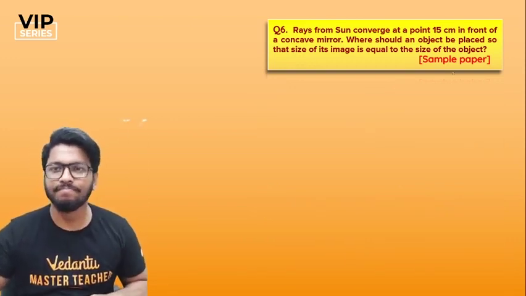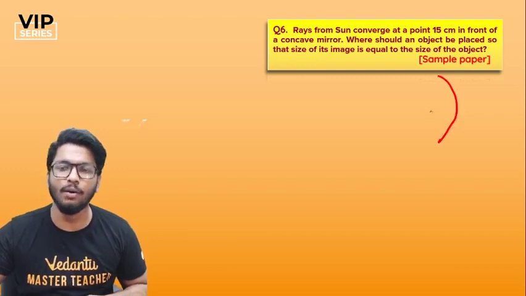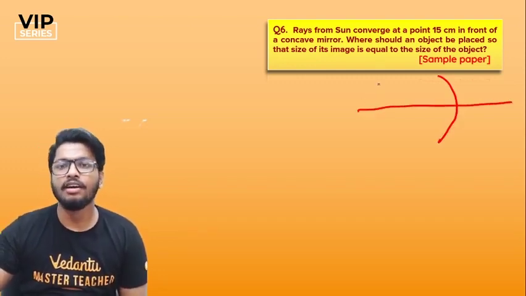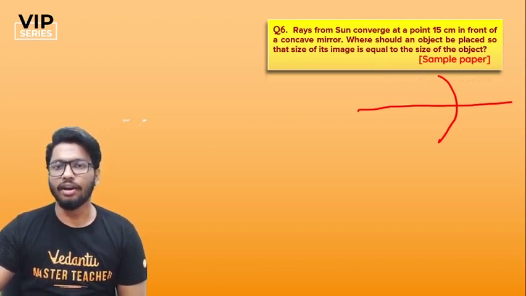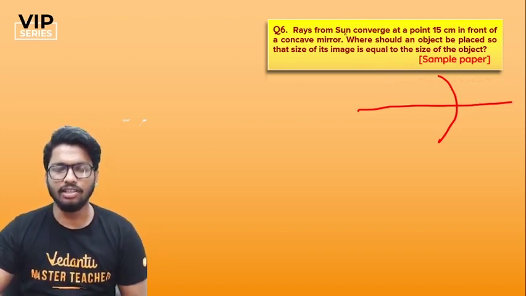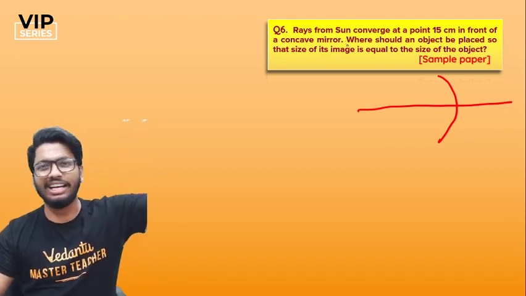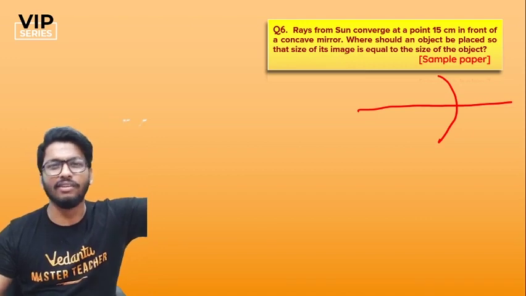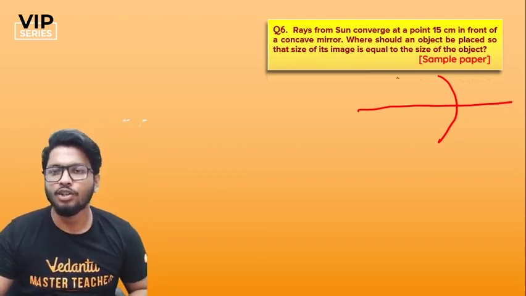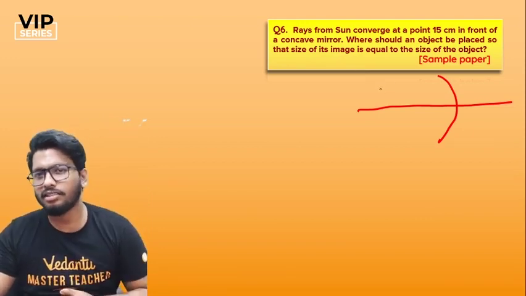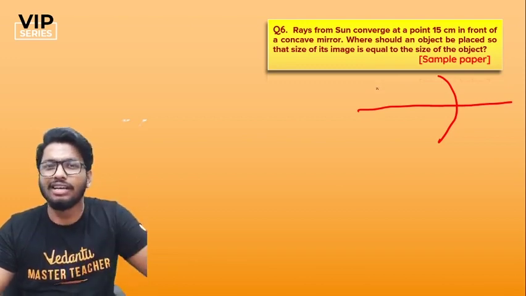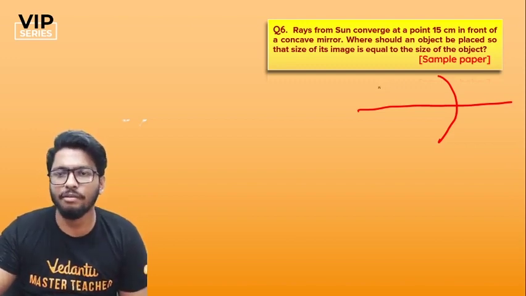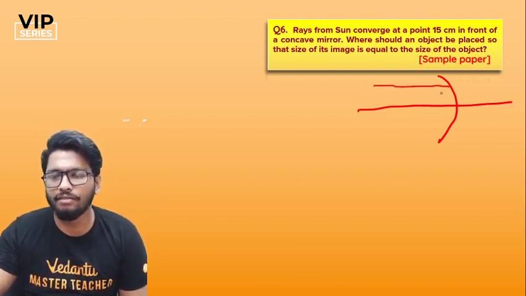Okay, awesome. Ray diagram, sample paper question. This is your concave mirror. You have your principal axis. So the question is, the rays from the sun converge. Now, the sun is a very distant object. It's millions of kilometers away, so it's very, very far away. So you can consider that the object is at infinity. The light rays are coming from infinity.